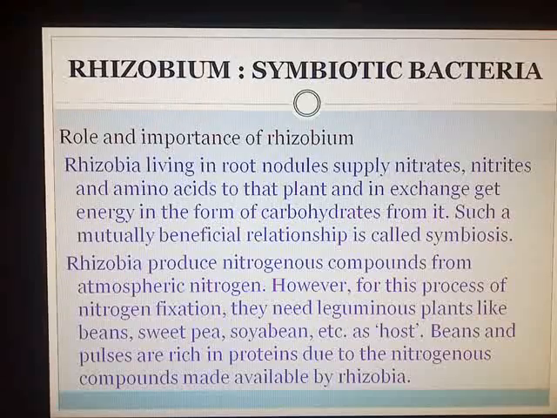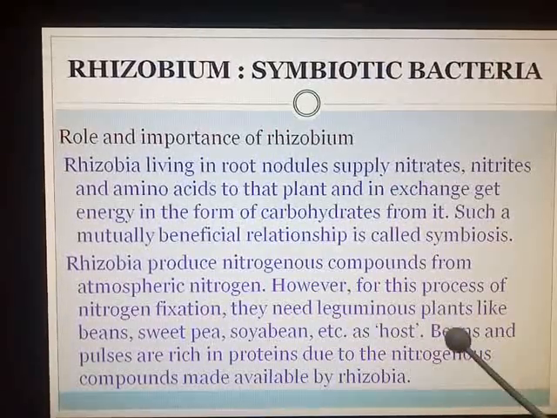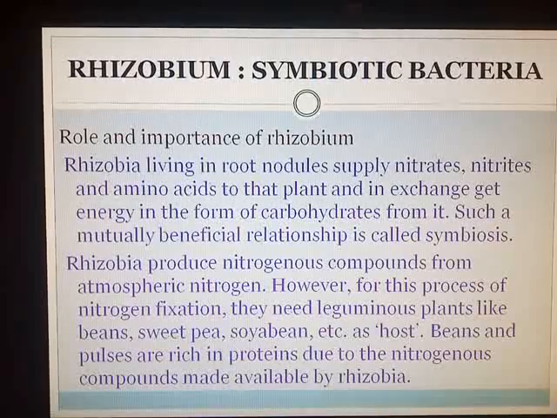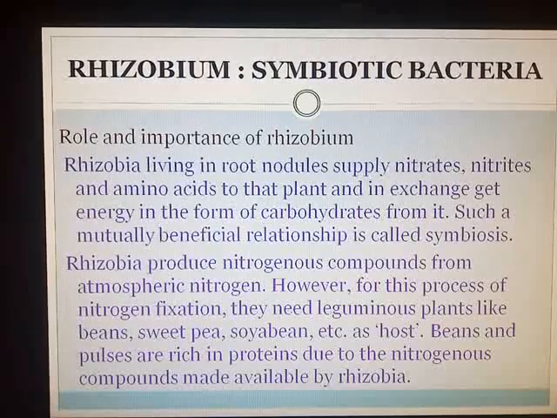In chapter number 7, under the nitrogen cycle, you have heard how Rhizobia produce the nitrogenous compounds from atmospheric nitrogen. But for this process of nitrogen fixation, it cannot be applied. This bacteria do not function in all types of plants. They require only leguminous plants, such as examples I have taken here: beans, sweet pea, soya bean, etc., as the host. Why host? Because they stay there in the roots of these plants.